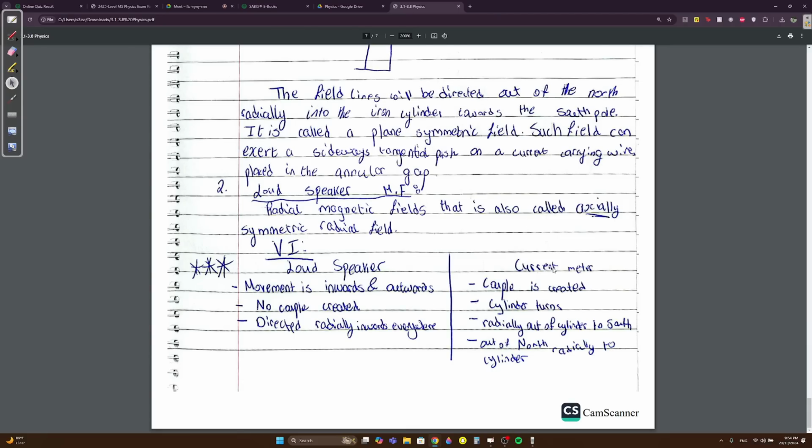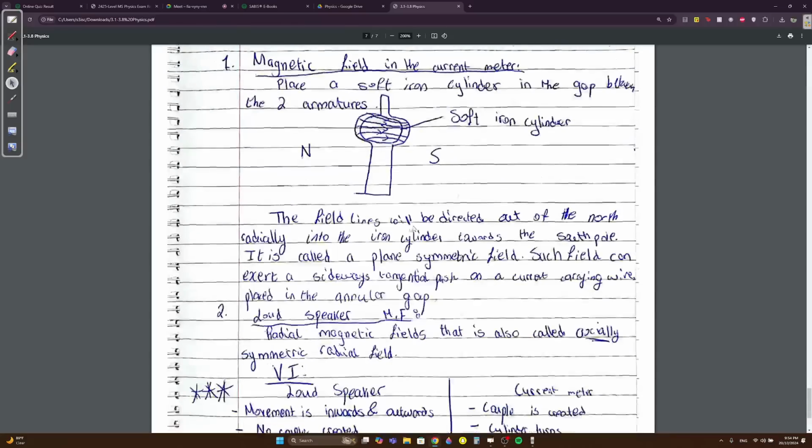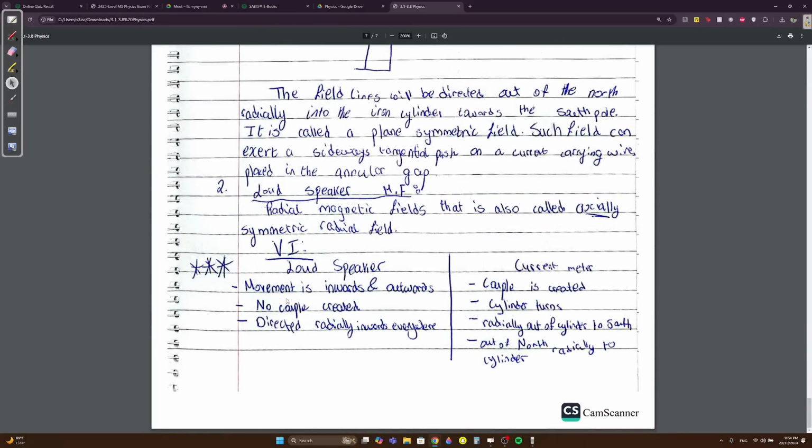A loudspeaker and a current meter. This is the current meter. This is the loudspeaker. In the loudspeaker, the movement is inwards and outwards. There's no couple created and the field is directed radially inwards everywhere. Memorize this. In the current meter, there's a couple created, right? The cylinder turns. It actually turns.